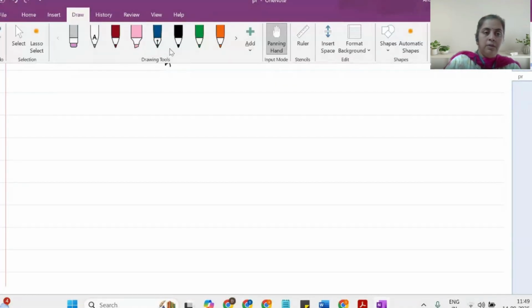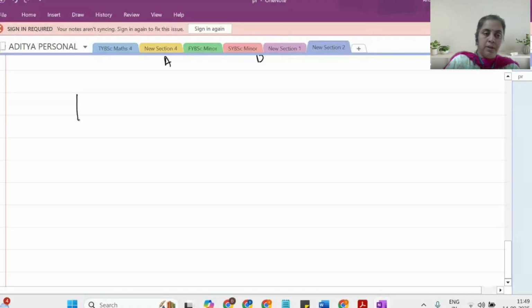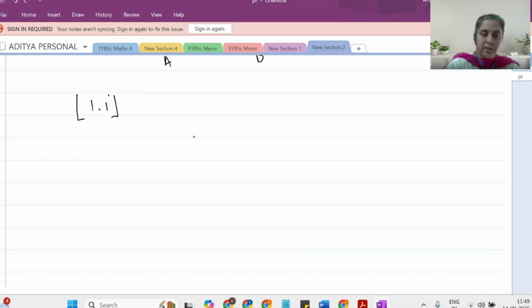Okay, so let us say, I'll just give you an example. If you have a number which is a decimal or a perfect number, you will scale it, you will bring it down. So the floor value of 1.1 will be equal to 1. The floor value of 1.9 will be equal to 1. If I'm talking about the floor value of minus 1.1, it will turn out to be minus 2. So it will pull it down.